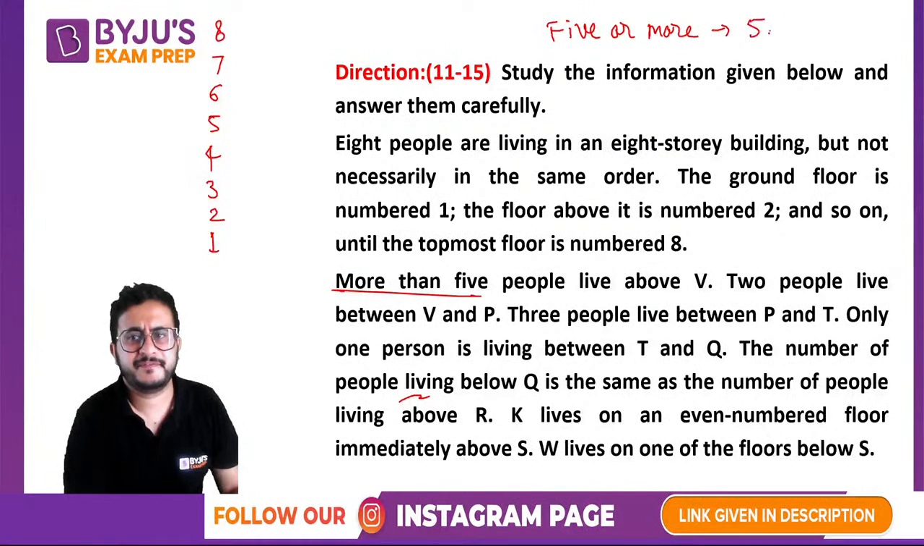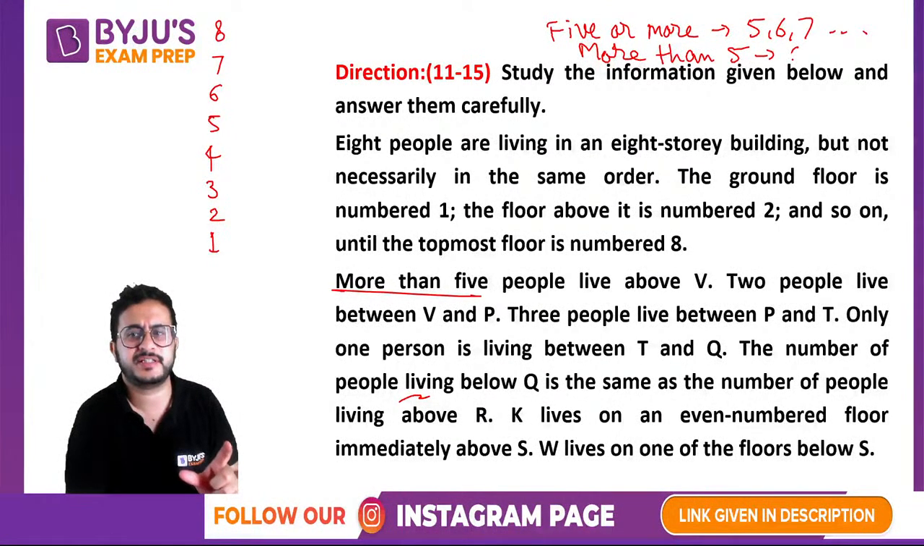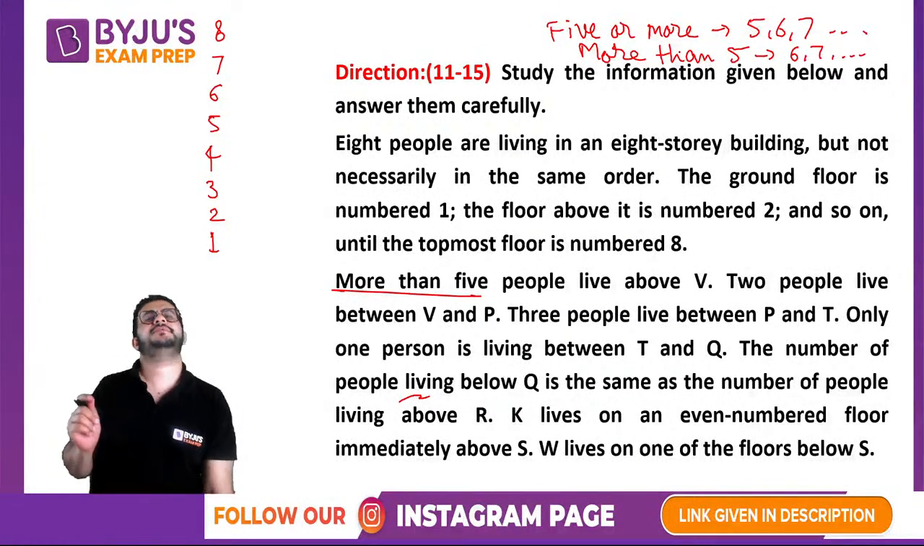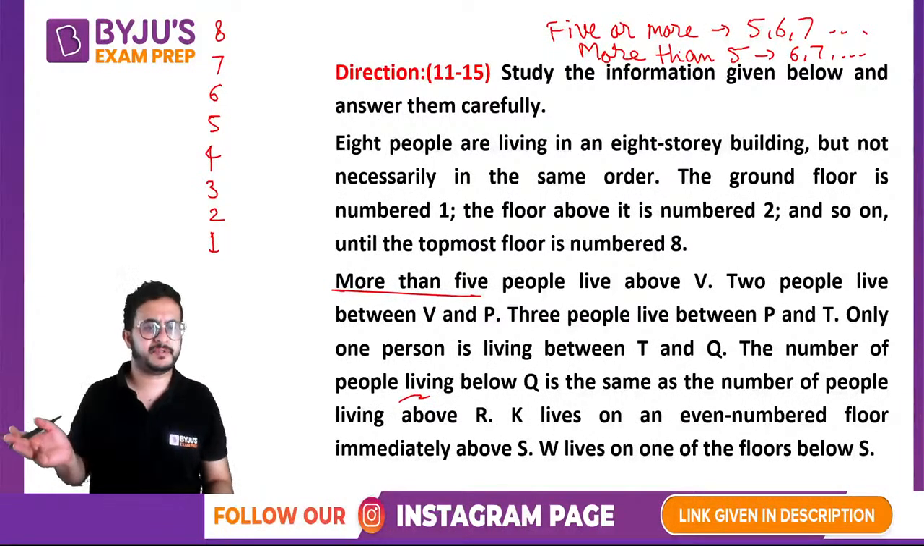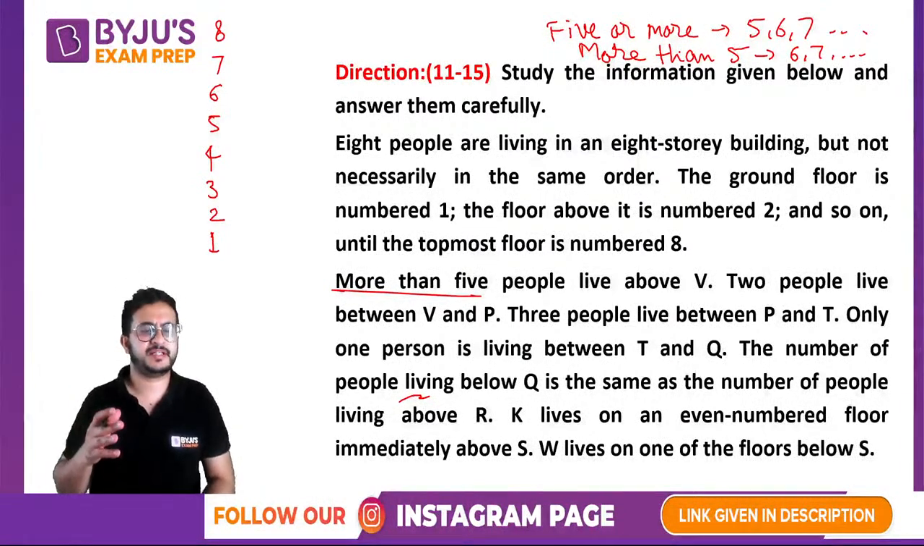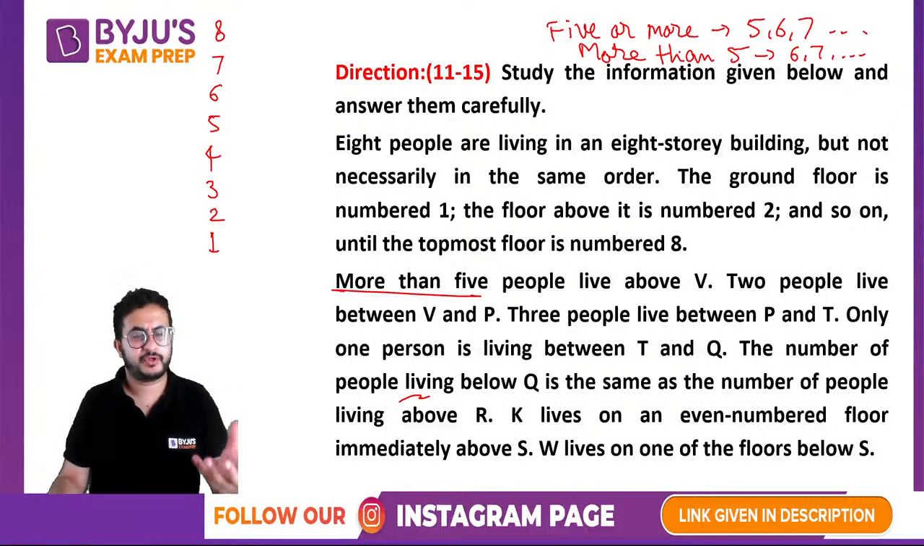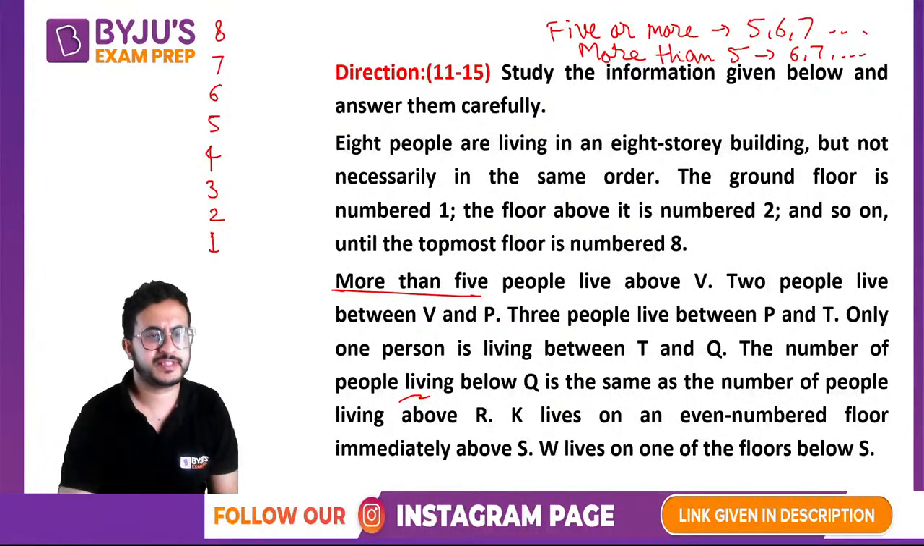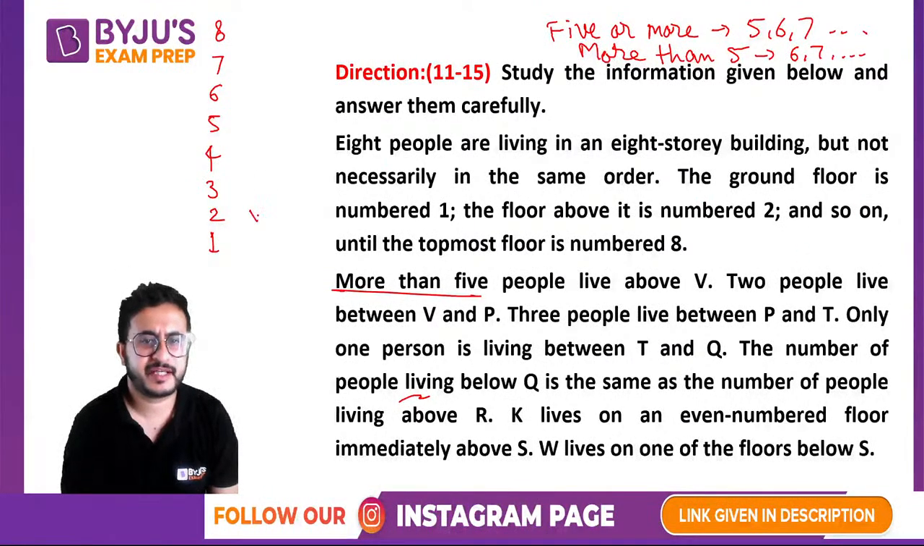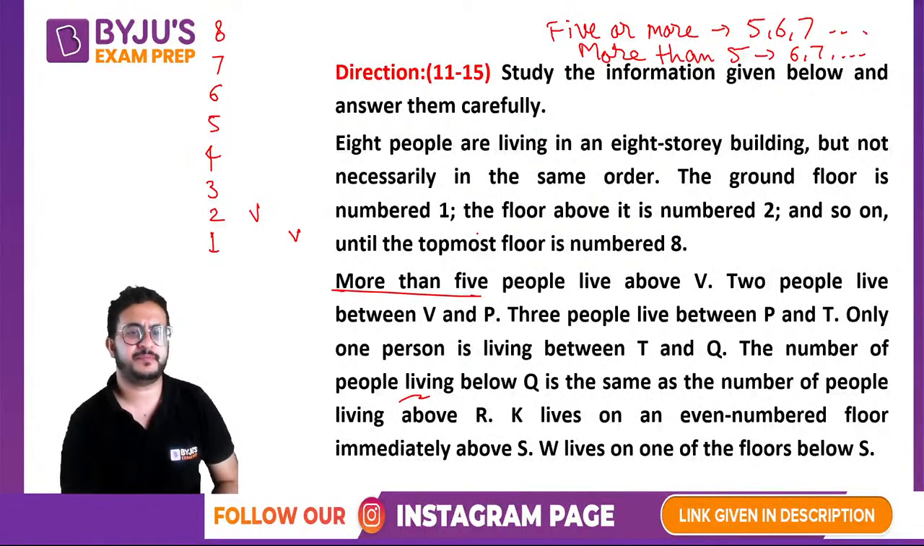5 or more means 5, 6, 7 like this. More than 5 means starting from 6. So these are the things that you must understand well. If you understand these concepts, these meanings well, you will never make mistakes. Otherwise, some people make mistakes because of this. They consider 5 also as a case. So more than 5 people live above V. So V can be on the second floor also, it can be on the first floor also, because it can be 6 people, it can be 7 people.